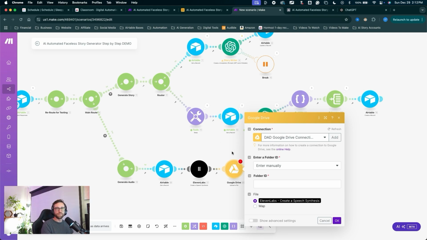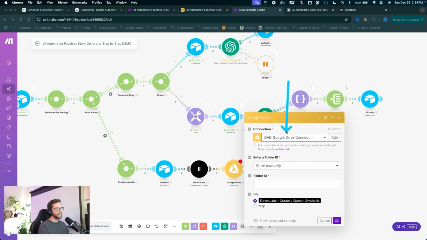Unfortunately, Google Drive is probably one of the most tedious connection setups you can do in Make. Definitely a trial to get that connection set up. Of course, I have the tutorial in my School community, if you want to jump over to School and check out the tutorial on setting up your Google Drive connection. Otherwise, if you want to figure it out on your own, you're going to click add and follow the online help right here. That's how I figured it out. I read the online help, worked through it, trial and error, got it done, and created my Google Drive connection.